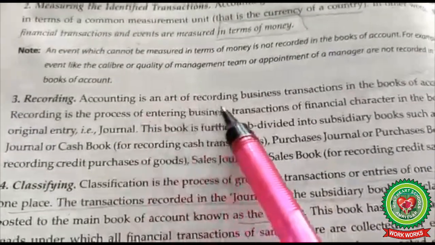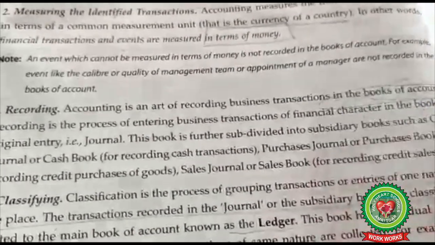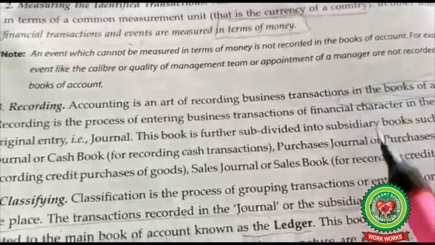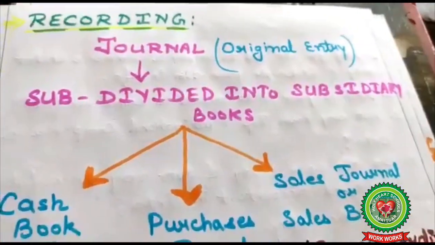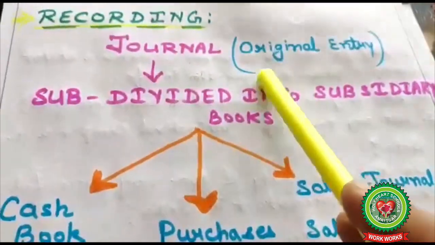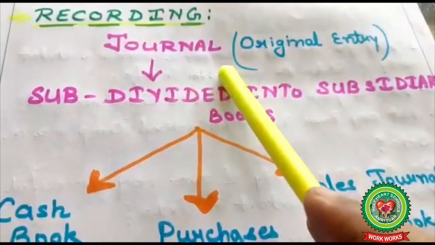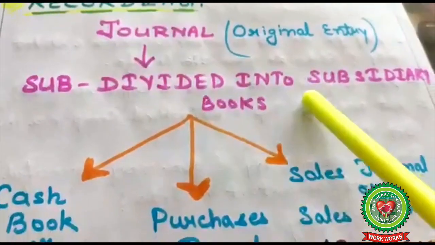Accounting is an art of recording business transactions in the books of accounts. So a number of books are available, business accounting books are available. Have a look. So recording, we are on the point recording. First book, journal. Original entry. First of all, you record your transaction in the journal book originally. Then your journal is subdivided into some subsidiary books.